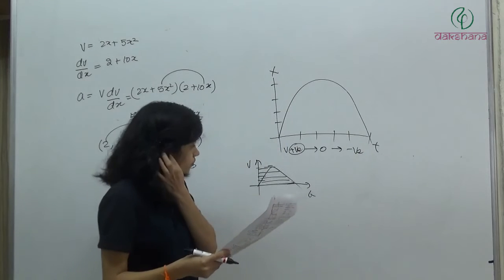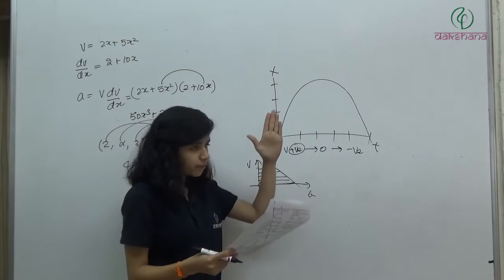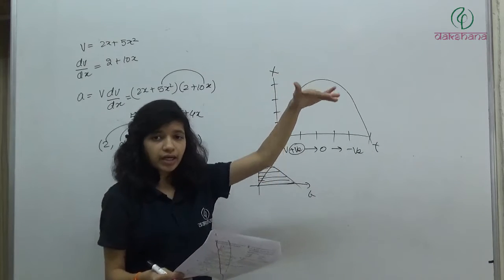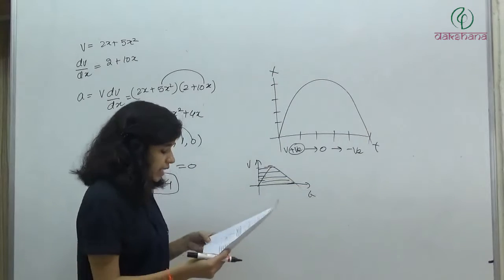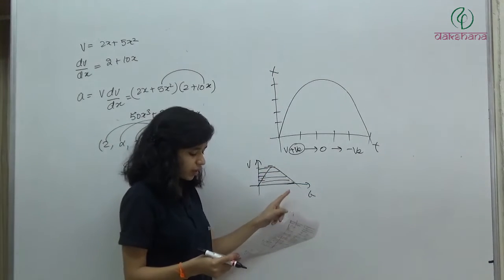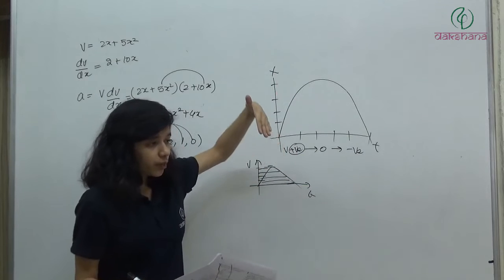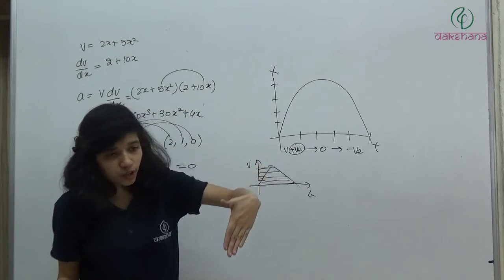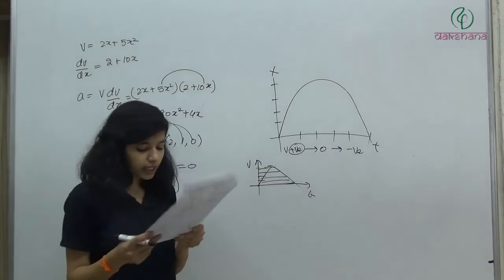It means velocity is increasing, becoming 0 and then decreasing. ऐसा किस ग्राफ में है? यहाँ पे क्या है? Velocity is increasing and then decreasing, है ना, लेकिन इसमें क्या है? Decreasing, पॉजिटिव से 0 and 0 से नेगेटिव. तो ये किस ग्राफ में आएगा?